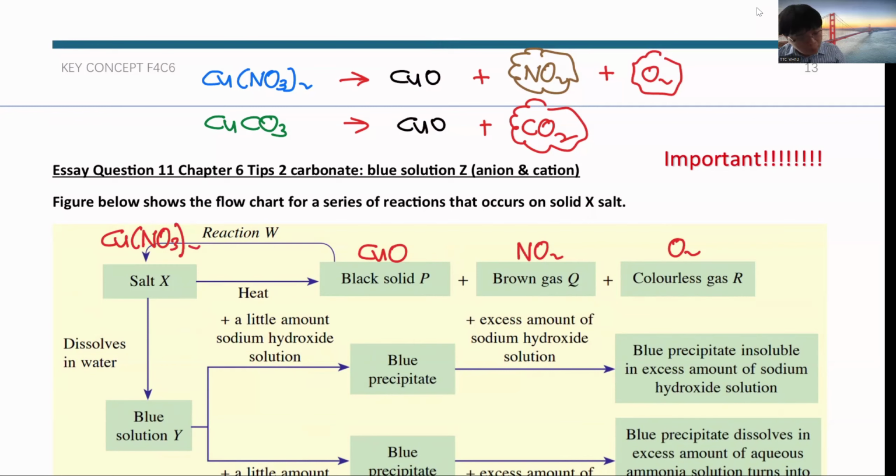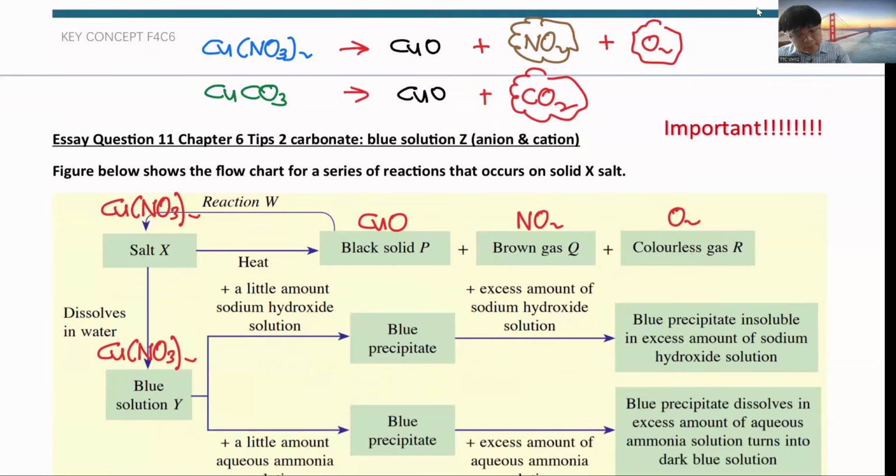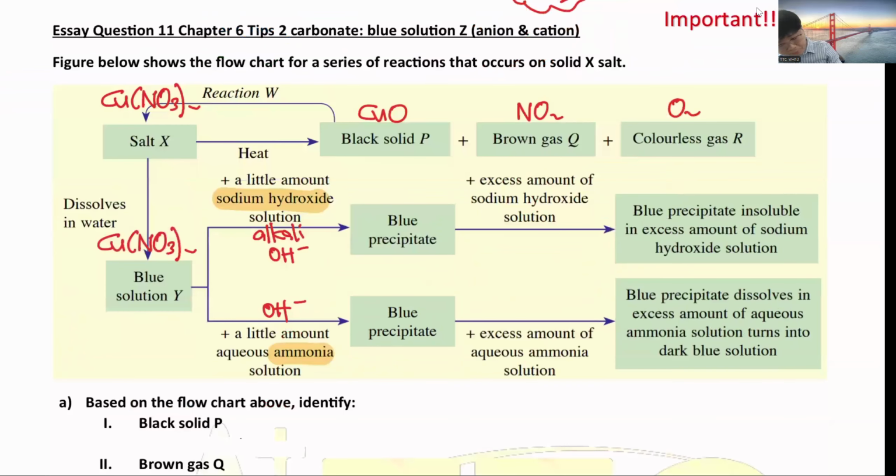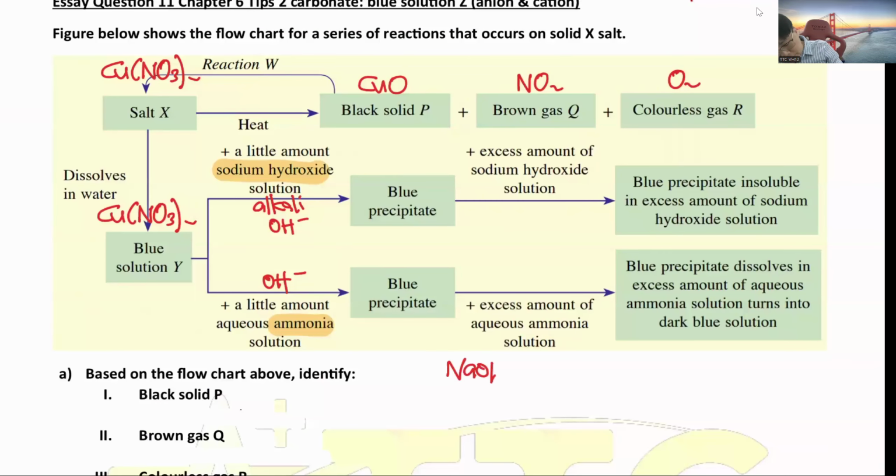Okay. After that, add water. Adding water is still copper nitrate solution, because like Milo, add water it becomes Milo solution. Then for sodium hydroxide and ammonia, these two chemicals are actually alkaline, which means you will have OH inside. NaOH, when dissolved in water, will produce Na plus and OH minus.